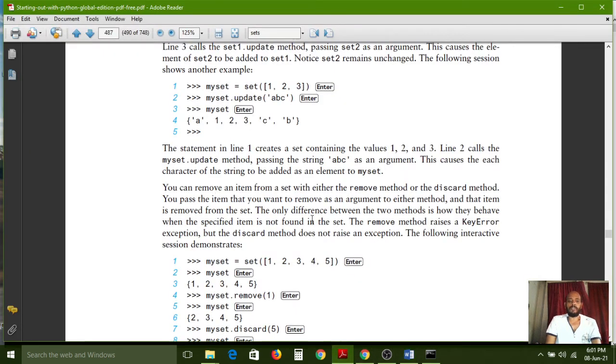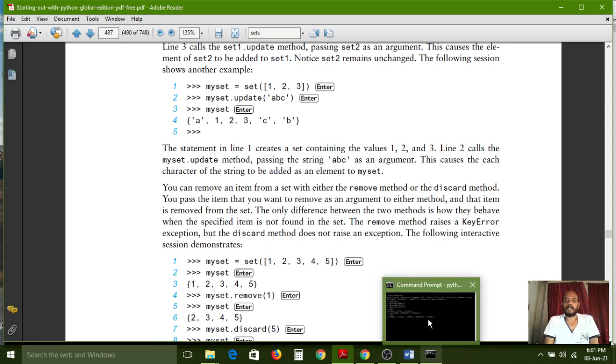And what is the difference between the remove method and the discard method? You pass the item that you want to remove as an argument to either method, and that item is removed from the set. The only difference between the two methods is how they behave when the specified item is not found in the set. The remove method raises a key error, but the discard method does not raise any error. Carefully observe.